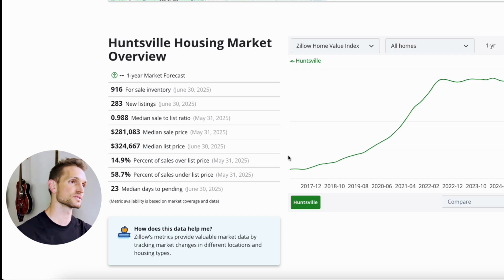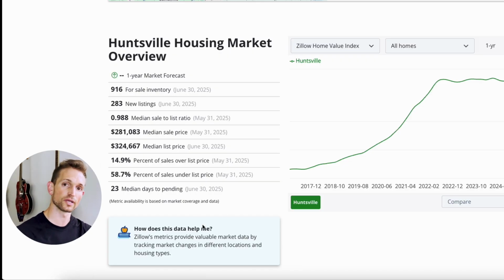So the picture that this is telling me is that there is a healthy amount of inventory, 916 total units. There's 283 total units, roughly a third are new properties coming on the market each month. But there is a price concession that's taking place between what properties are listed for versus what they sell for. So right now, this is about a $40,000 spread, but there's still a tremendous amount of activity from buyers in the area. So things are still moving and moving fast.